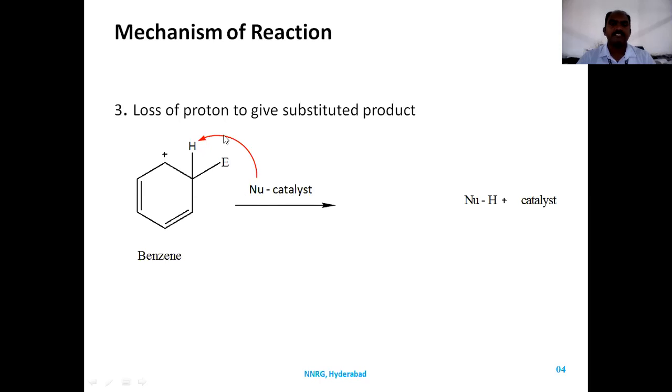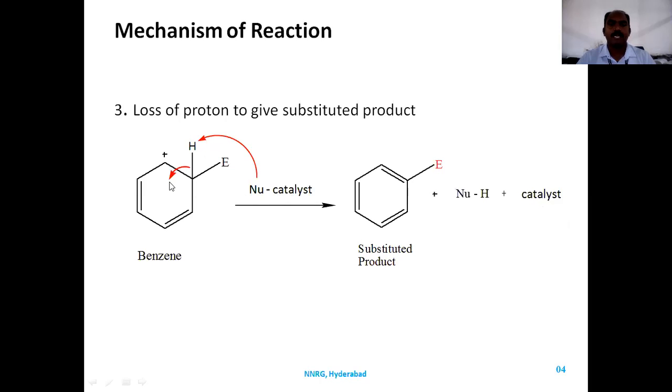The nucleophile attracts the proton, such that the proton is lost and it forms Nu-H, and the catalyst is regenerated. Once it is formed, the pair of electrons will shift to the aromatic nucleus, because hydrogen is going as H plus, so the pair of electrons will enter the pi system to nullify this positive charge and form an aromatic compound. So you got the substituted product.